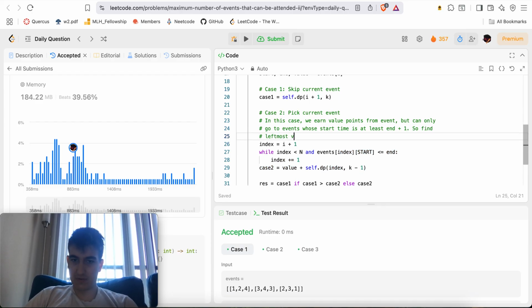Find the leftmost index, which is this case.